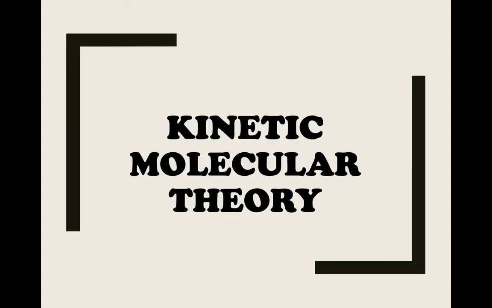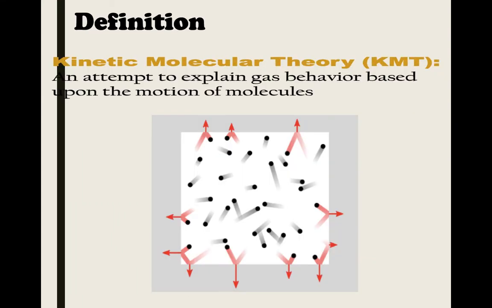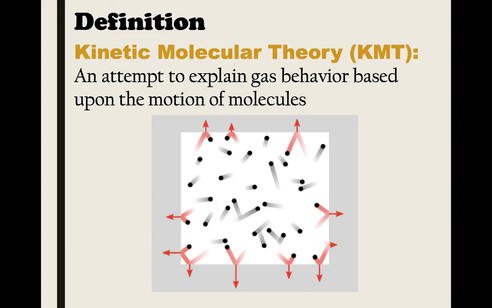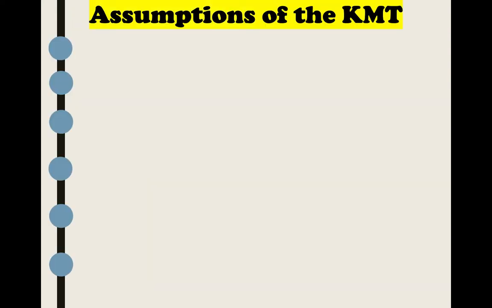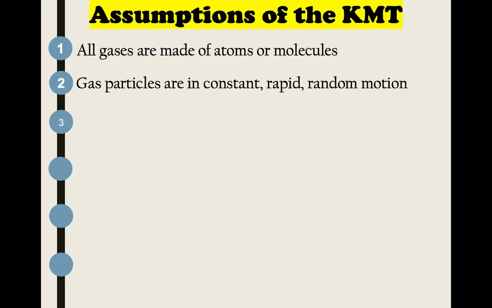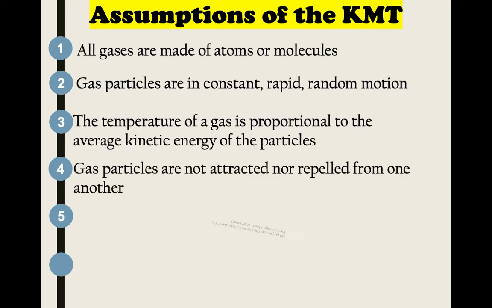Now, all of this resides in this idea of kinetic molecular theory. It's just a theory that allows us to explain how gas molecules work and why they do the things that they do. These are the main assumptions of kinetic molecular theory.